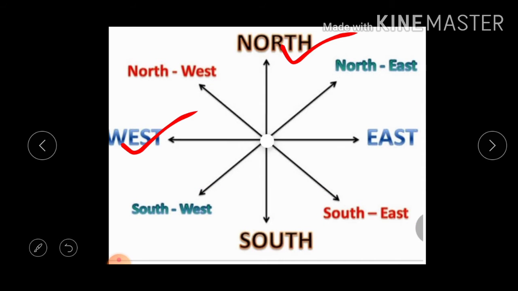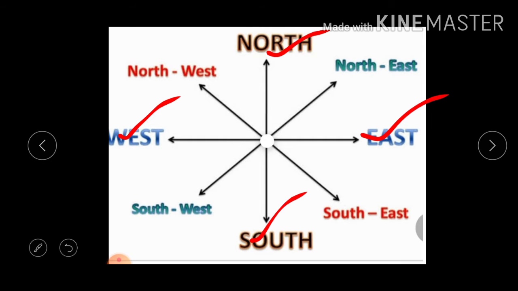So we have four directions and four corners: east, west, north, south are the directions, and northeast, northwest, southwest, southeast are the corners.